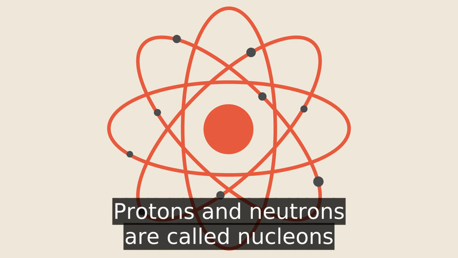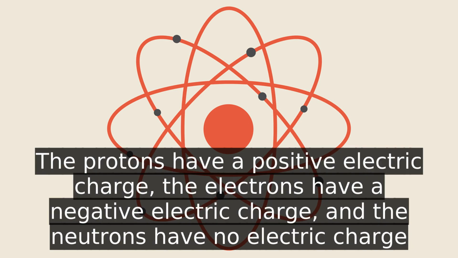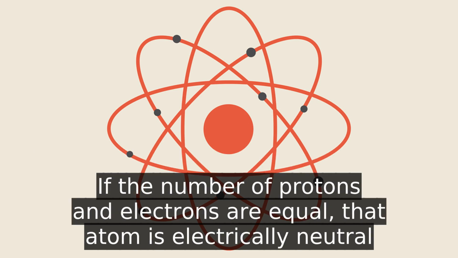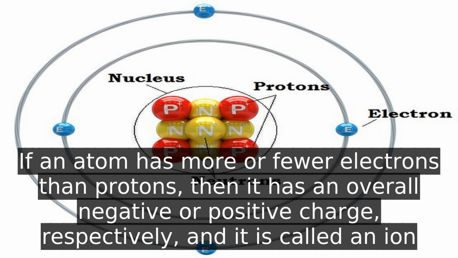The protons have a positive electric charge. The electrons have a negative electric charge. And the neutrons have no electric charge. If the number of protons and electrons are equal, that atom is electrically neutral. If an atom has more or fewer electrons than protons, then it has an overall negative or positive charge, respectively, and it is called an ion.